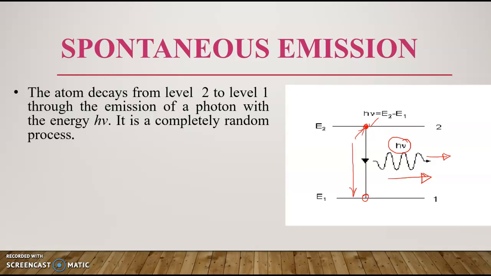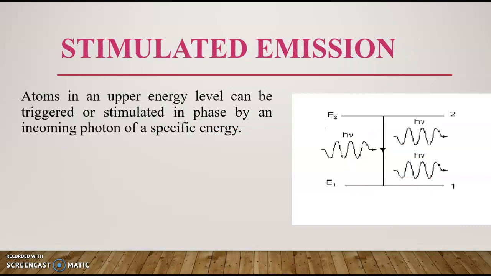The spontaneous emission is considered a random process. That means it is not a controllable process, it happens randomly. Another term is stimulated emission. This is also an emission. It also happens when an electron is at level 2 and it is coming down to level 1. But in this case, it does not happen randomly. Actually, we are triggering this operation by an incoming photon.